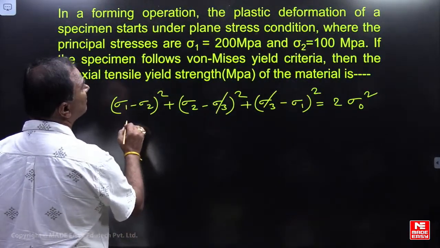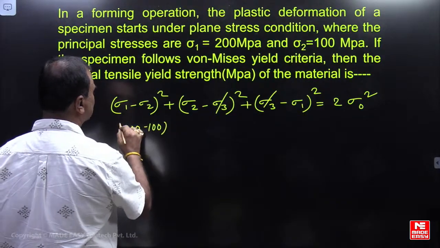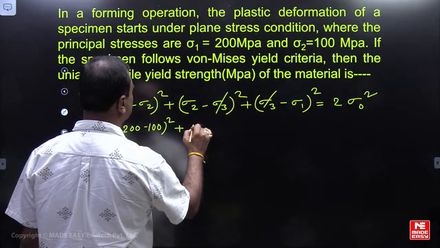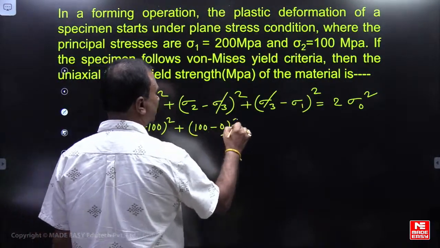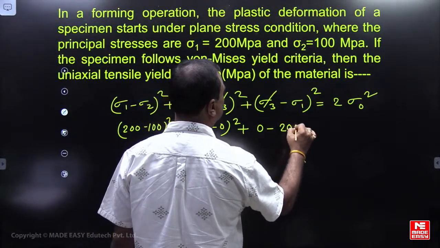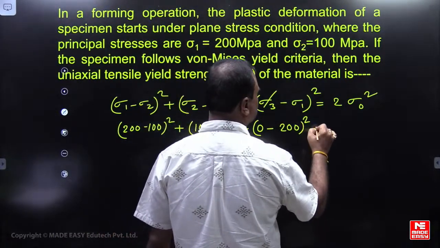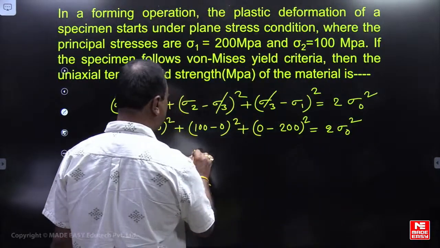So sigma 1 minus sigma 2, 200 minus 100 whole square plus 100 minus 0 whole square plus 0 minus sigma 1, 200 whole square equal to 2 times sigma naught square. From here, what is sigma naught?